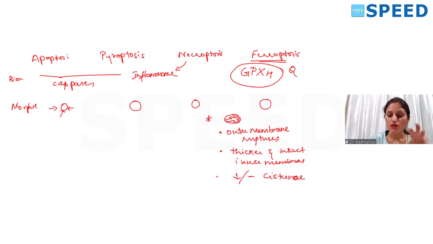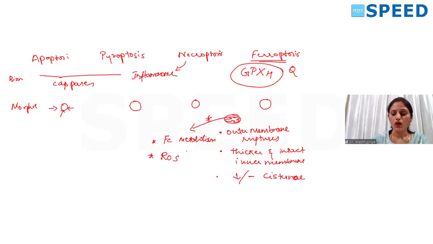So these are the morphological features we see. Why is mitochondria affected so much in ferroptosis? Because it is the hub for iron metabolism and homeostasis. And reactive oxygen species are also handled maximum in mitochondria. That is why there are a lot of mitochondrial changes in ferroptosis.